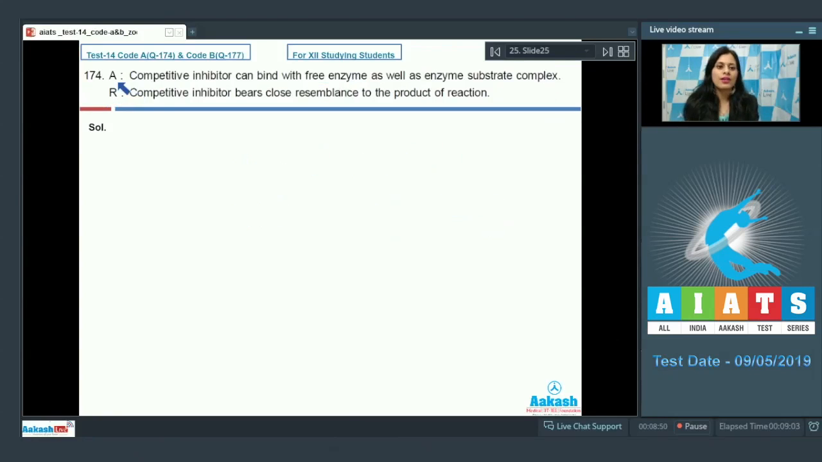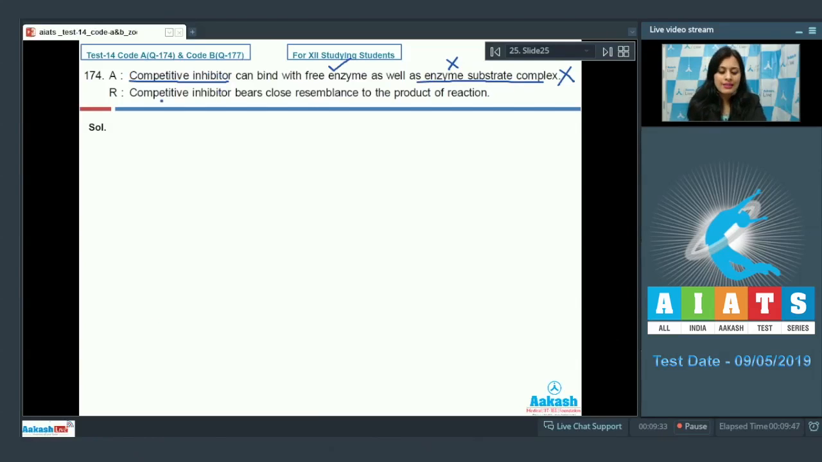Question number 174. Assertion given is, competitive inhibitor can bind with free enzyme as well as enzyme substrate complex, and this is an incorrect statement because competitive inhibitor will bind with free enzyme only and not with enzyme substrate complex. It will bind with free enzyme only.